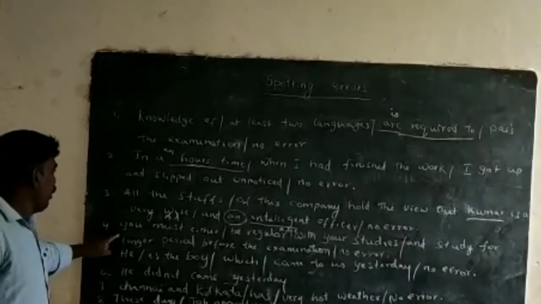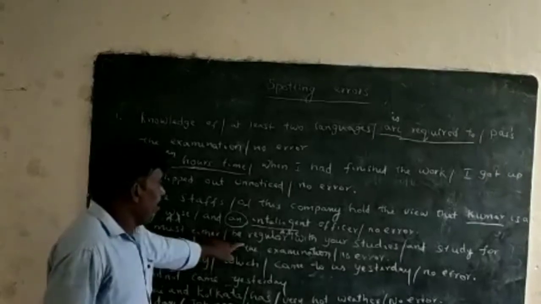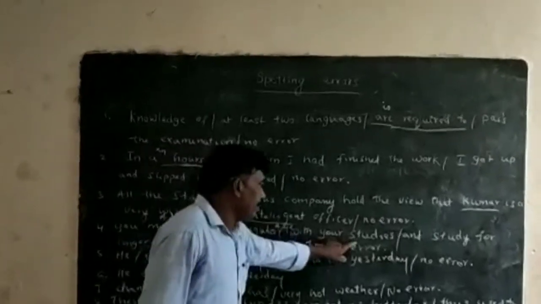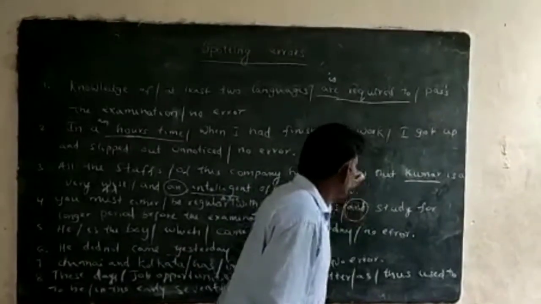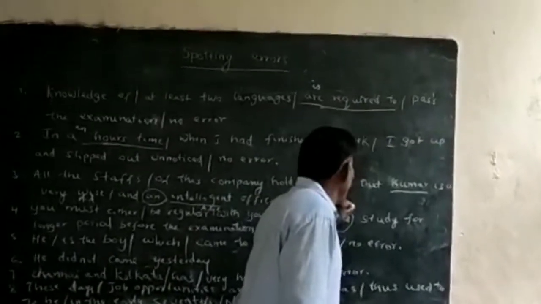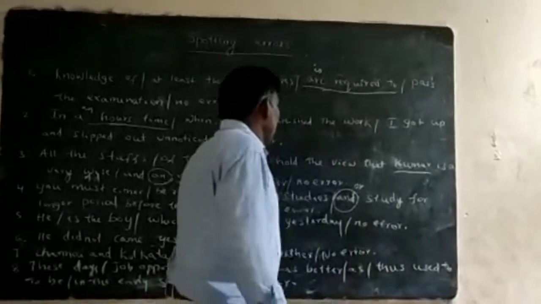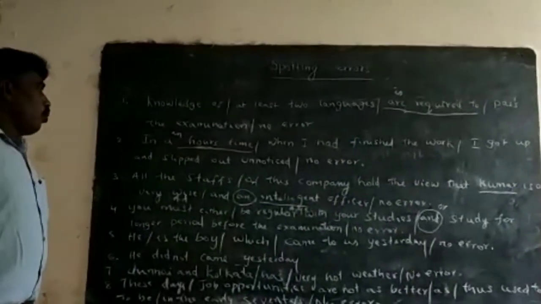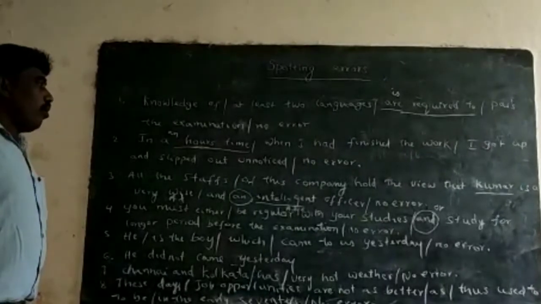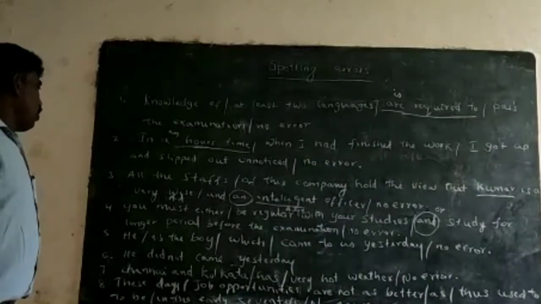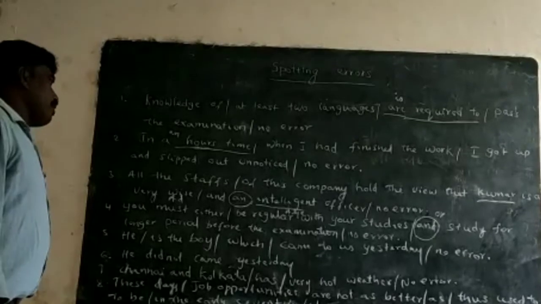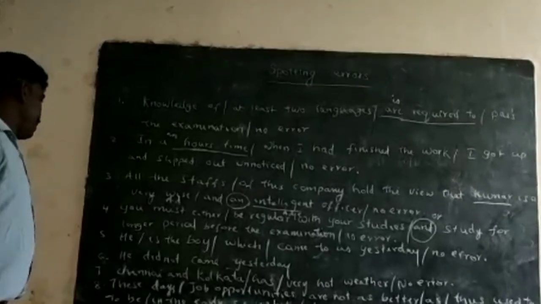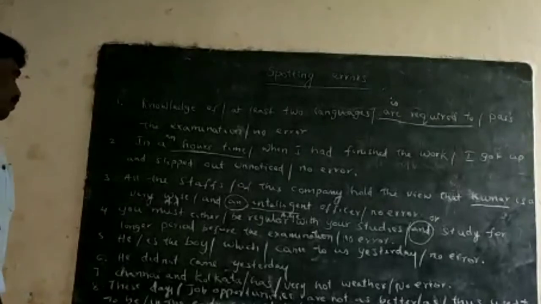So here, instead of "and" we should use "or". "You must either be regular with your studies or study for a longer period before the examination." That is the correct sentence.